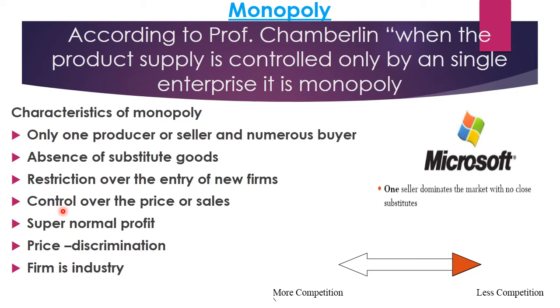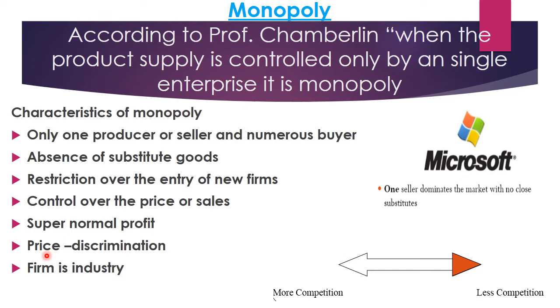Then comes control over the price or sales. Now to gain maximum profits, what does the seller do? They control the supply of the products. But the seller cannot control both, that is price as well as the sales of the product. To sell fewer units of product, what does the firm do? They set higher prices. And when the firm wants to sell more units of product, they set a low price. But to sell a large quantity of product at a high price, it is not possible.